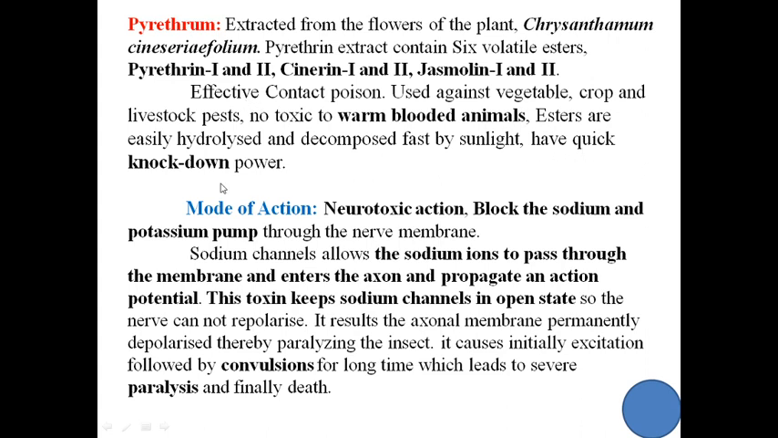and it gives a very quick knockdown power. Quick knockdown means sudden or fast killing of the insect. That is called knockdown effect, knockdown power of this insecticide.